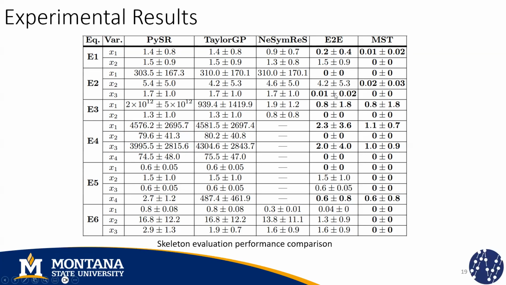But the main difference is that it doesn't identify the correct functional form consistently for all of the variables of the systems. It focuses mainly on the variables that are more relevant for the minimization of the prediction error. Whereas in our case, we obtain a correct skeleton for all of the variables in all of the cases, mainly because we have separated the problem of identifying the functional form of each variable independently of the other variables. So we are not focusing more on one variable than the others.